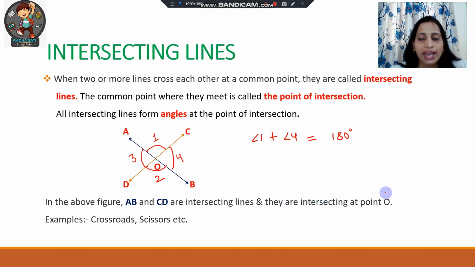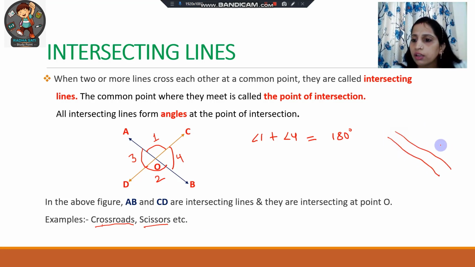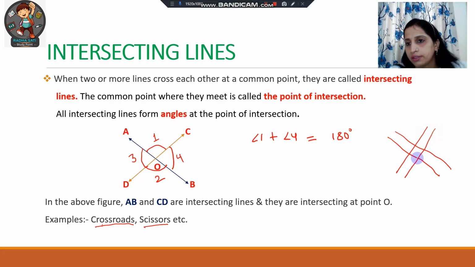So, the examples can be crossroads and scissors. Crossroads, as you all know, when two straight roads are going, and when they meet at a common point, then they form an example of intersecting lines. Okay, and the point where these roads are meeting, crossing each other, is known as the point of intersection.